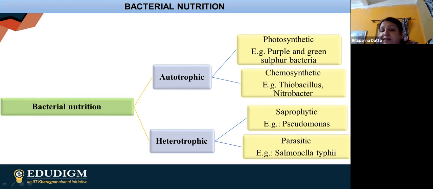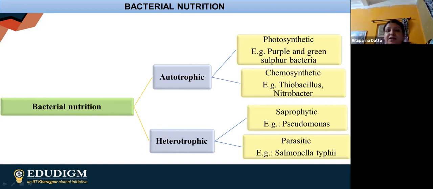Finally, in case of heterotrophic, obviously they are dependent on other host. So first we are having saprophytic. What is the meaning of saprophytic? They are going to depend on the dead and decaying material. Finally, we are having the parasitic. Parasitic means they are depending on some other host.